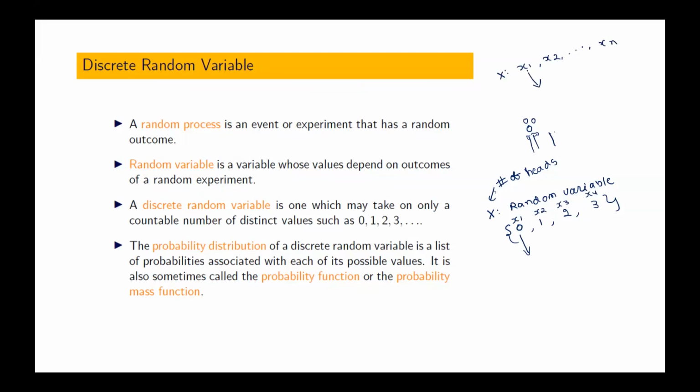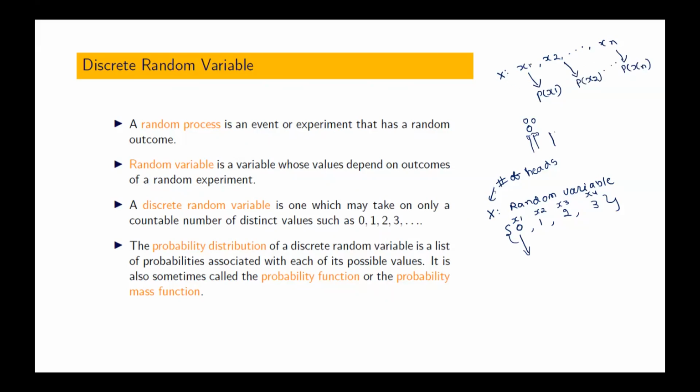Then we can ask what is the probability with which X takes value X1, that is, what is P of X1. Similarly, what is the probability with which X takes value X2? Similarly, the probability with which X takes value Xn. Is that correct?